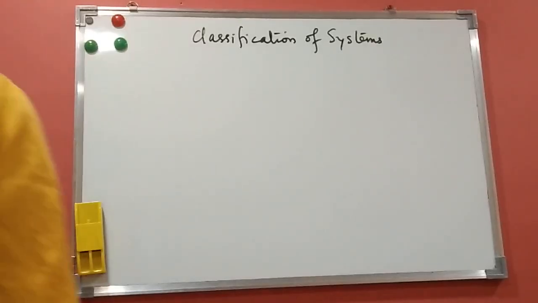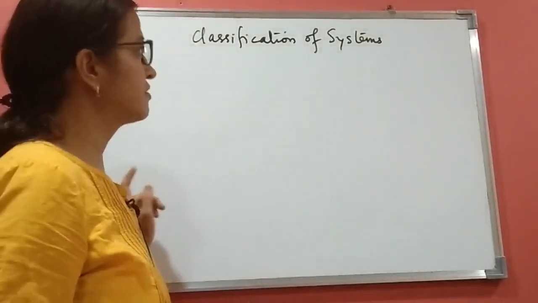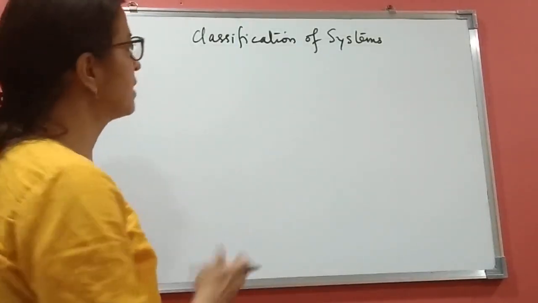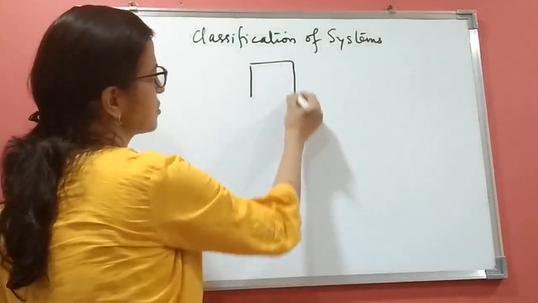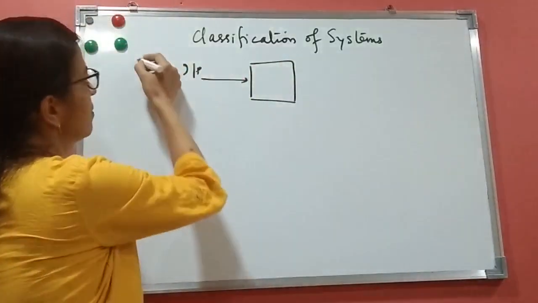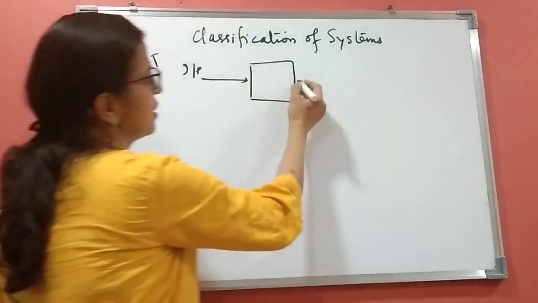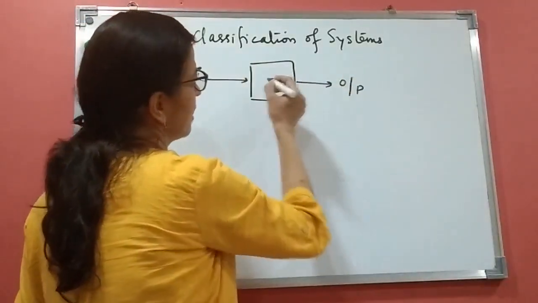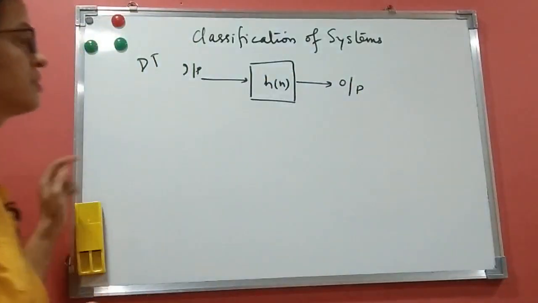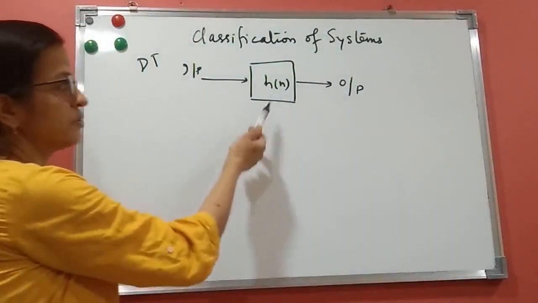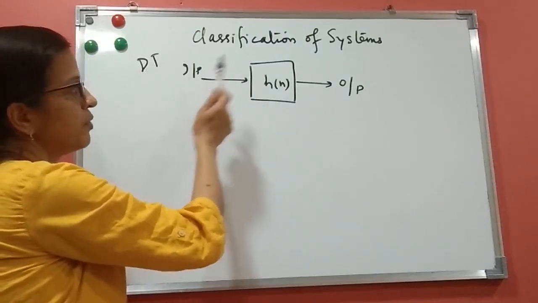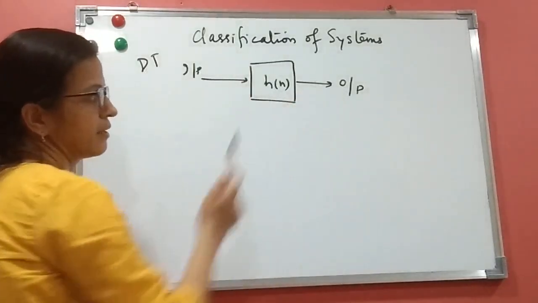Yes, welcome back. In this video, we'll be discussing the classification of discrete time systems. A discrete time system, like any system, has an input. It will have discrete inputs and discrete outputs, and it is represented as h of n. The system takes the input, processes it, and gives you the output. A discrete time system takes discrete input, processes it, and gives you the output.